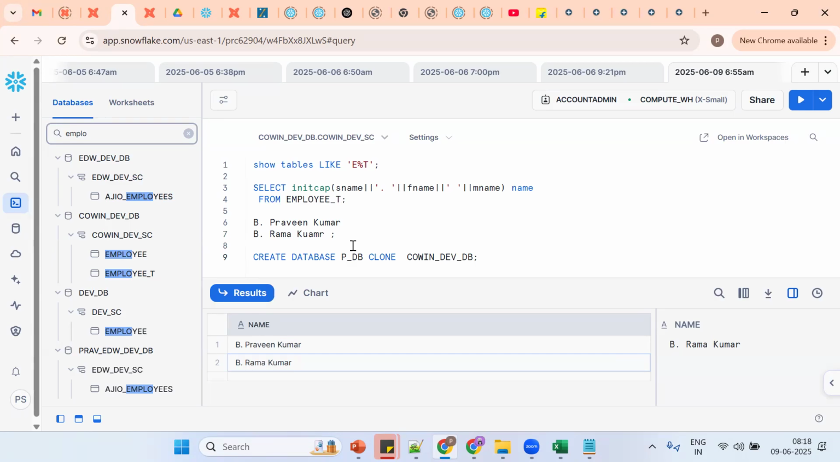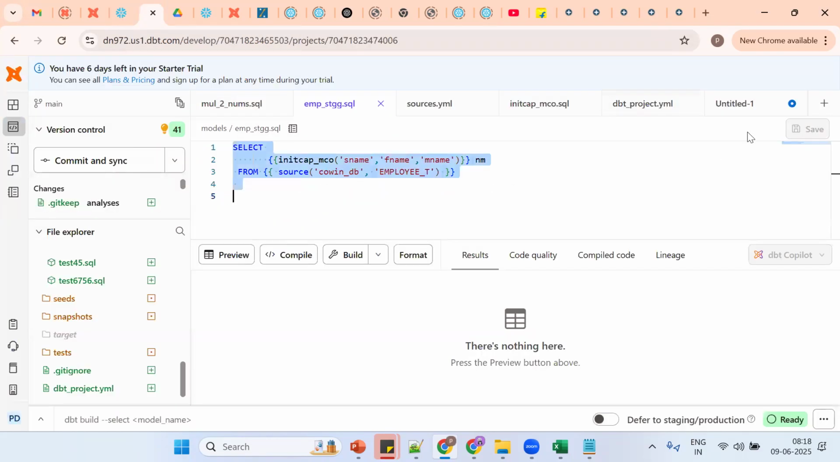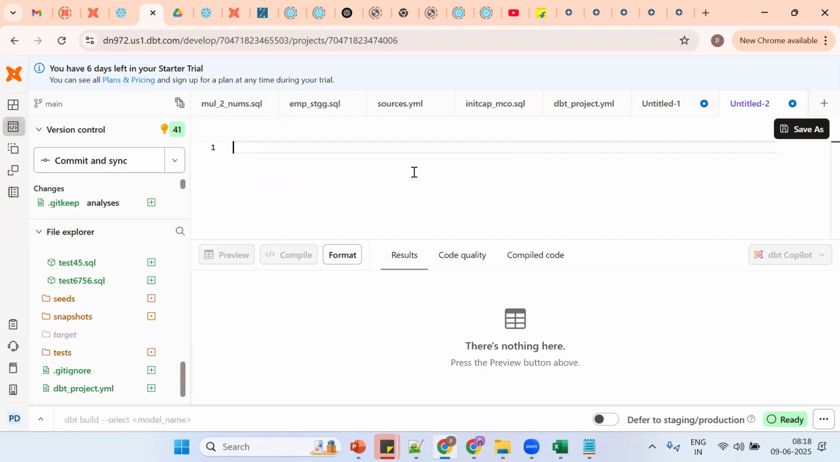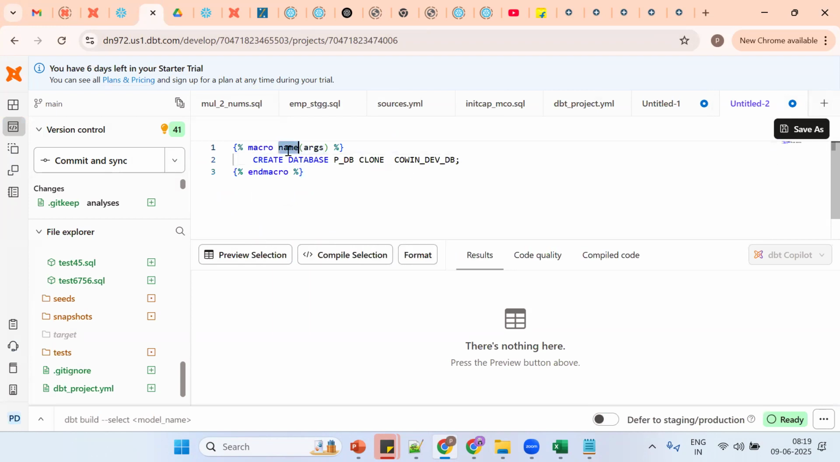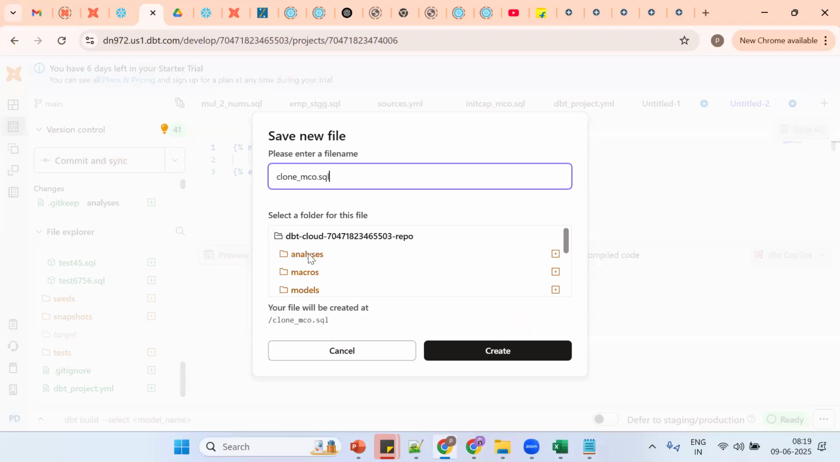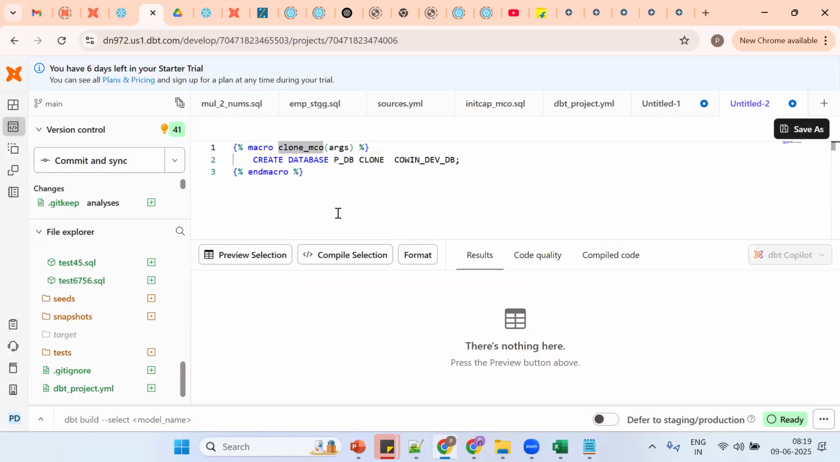No, it won't work, because we can write only select statements inside models. Where I want to write this, we should put it inside a macro. Okay, so copy the same thing, Control C. Go to dbt. Open one more session. The shortcut is underscore macro. Control V. Put clone macro. Save it with Control S as .SQL in the macros folder. So this is so far normal behavior.